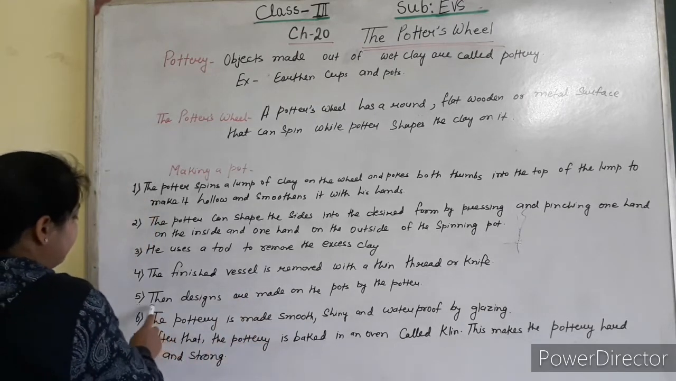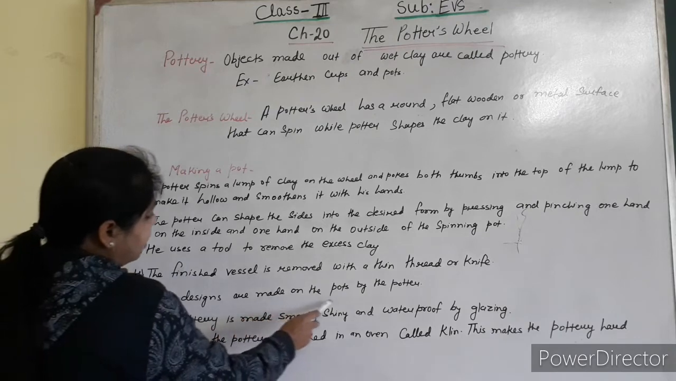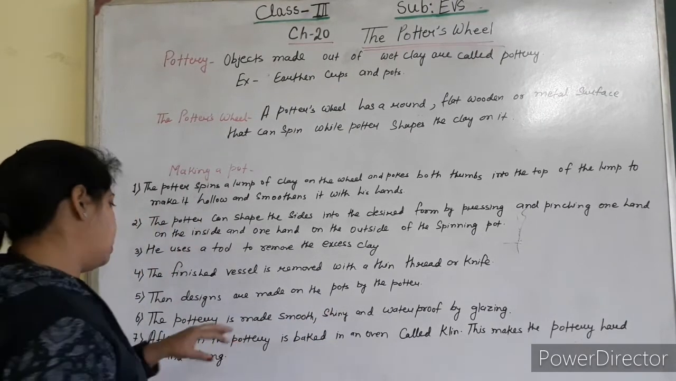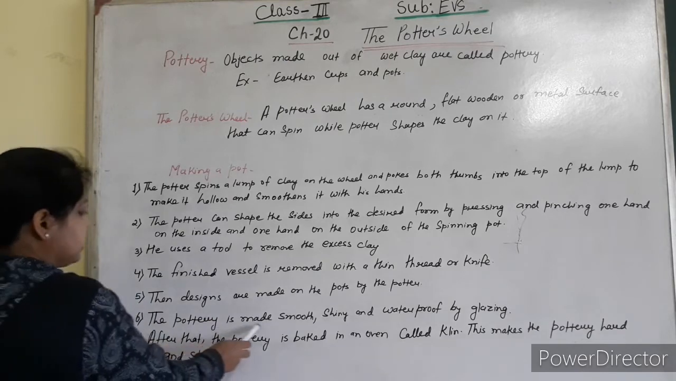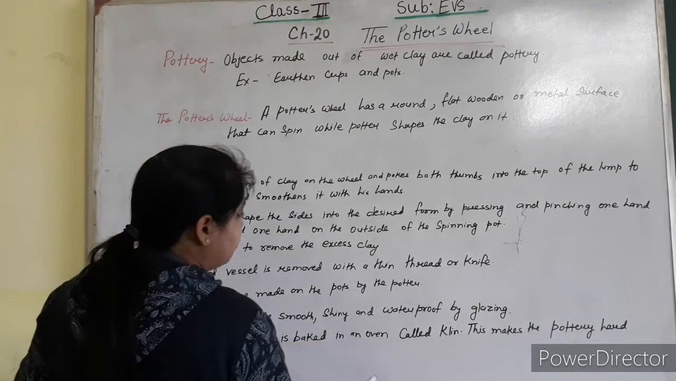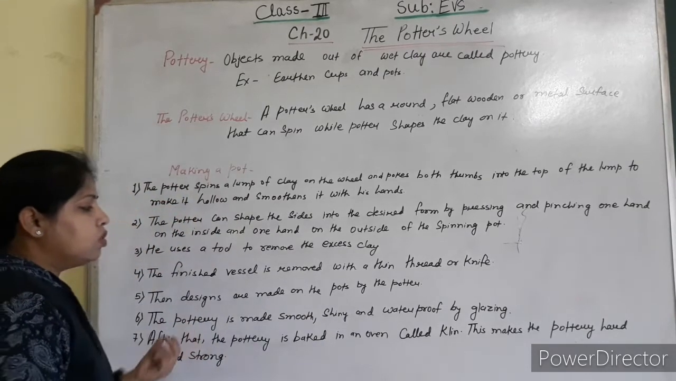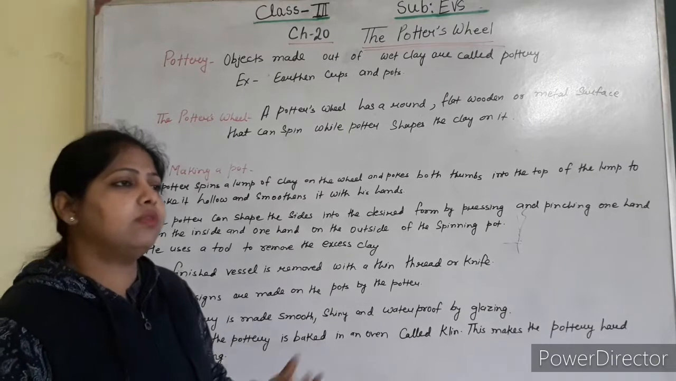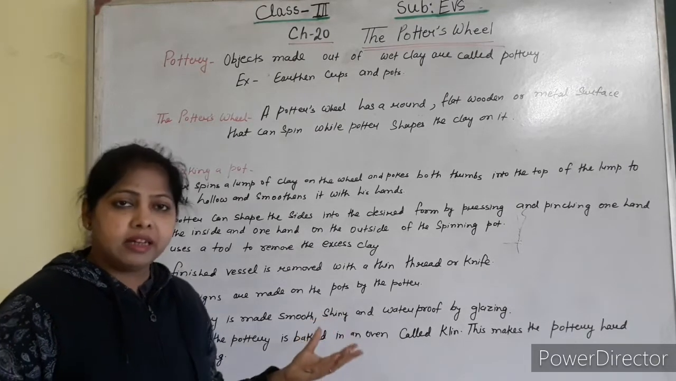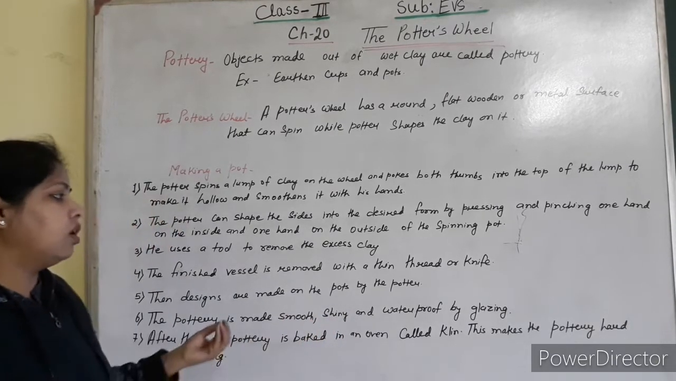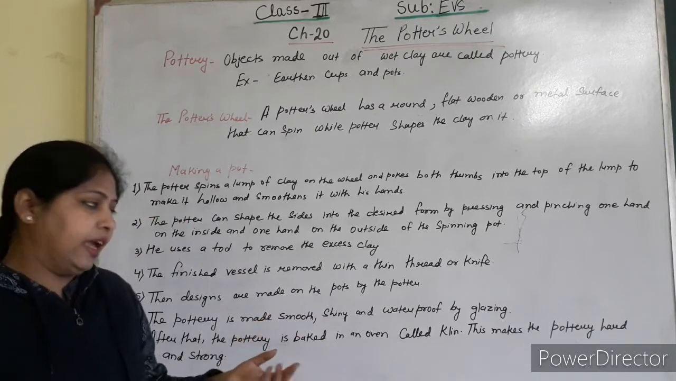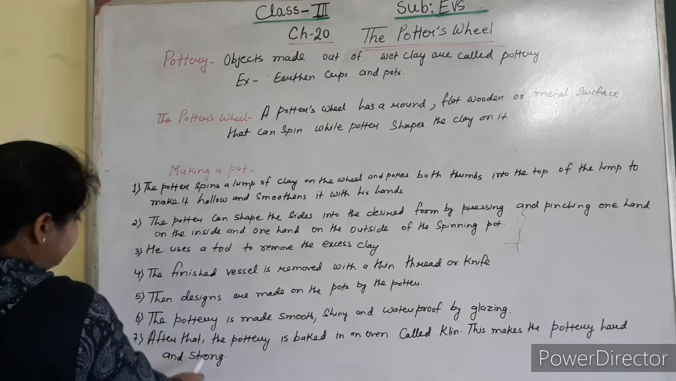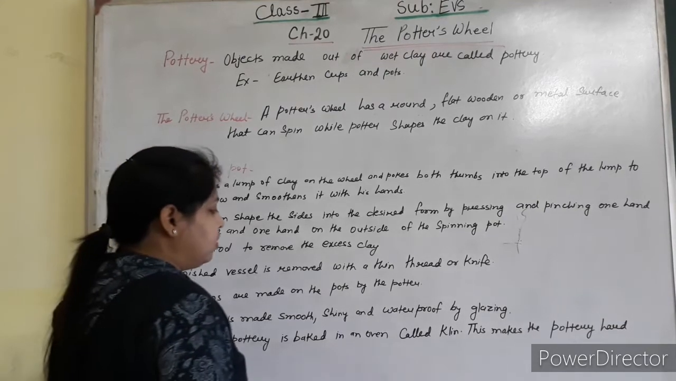Then number 5, designs are made on the pot by the potter. Sometimes they make some designs on the pot. Number 6, the pottery is made smooth, shiny and waterproof by glazing. They use glazing to make the pottery more attractive and shiny. You have seen so many markets nowadays with things made of clay. Then number 7, after that the pottery is baked in an oven called a kiln.